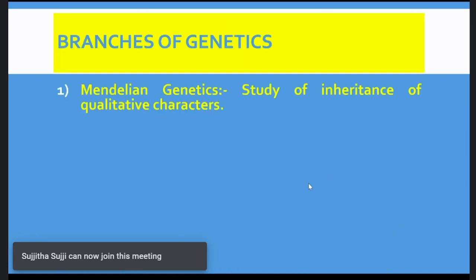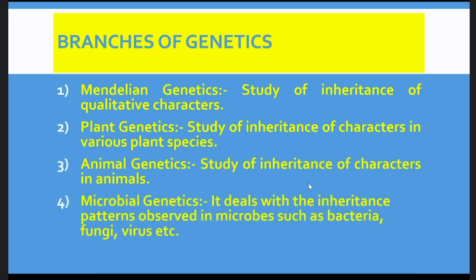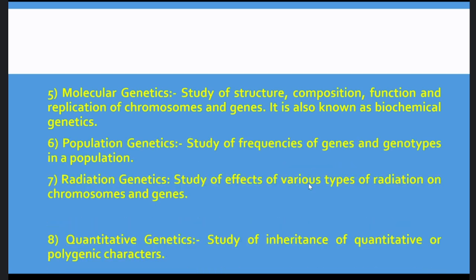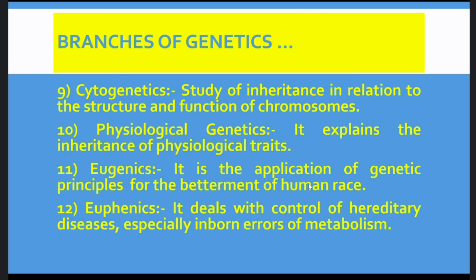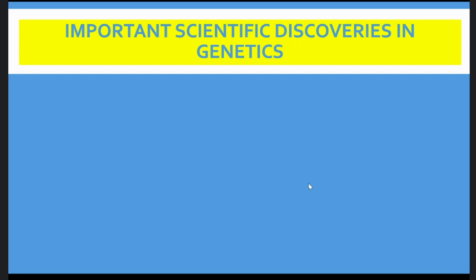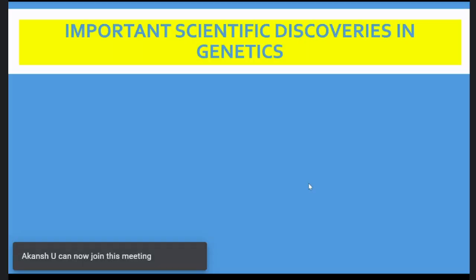and different branches of genetics, namely Mendelian genetics, plant genetics, animal genetics, microbial genetics, molecular genetics, population genetics, radiation, quantitative genetics, cytogenetics, physiological, eugenics, euphenics, and finally genomics and proteomics. And today I'll go a little bit easier, slowly, so that you can write down the important scientific discoveries in genetics.